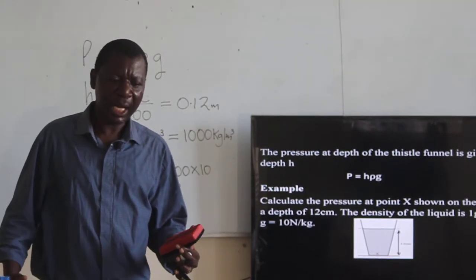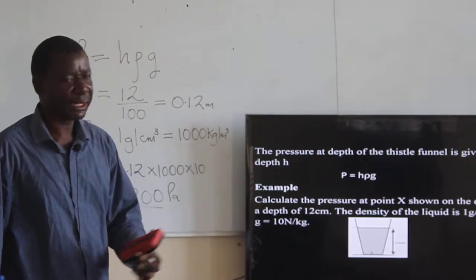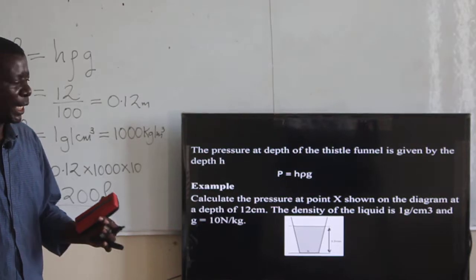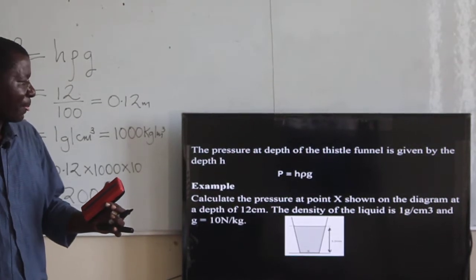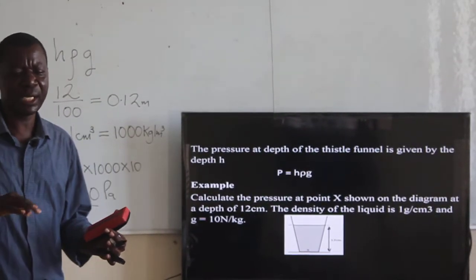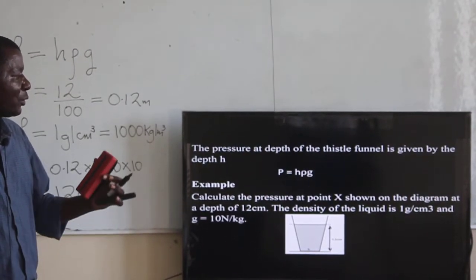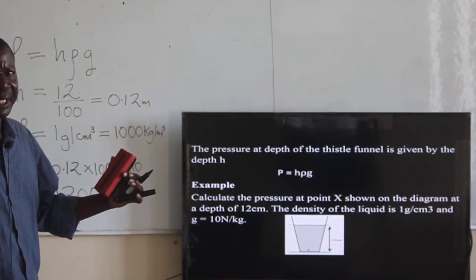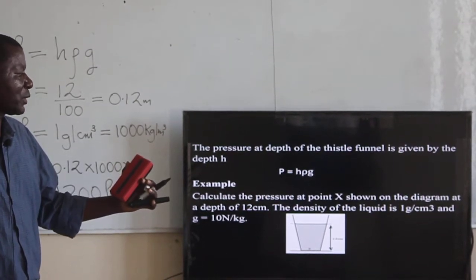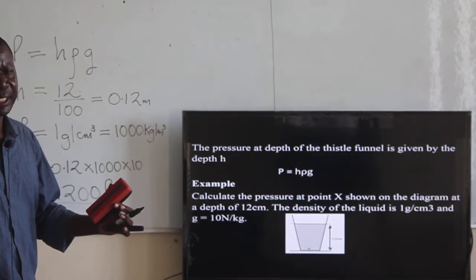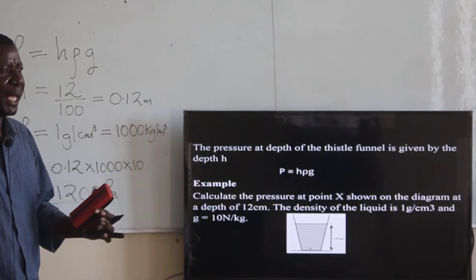And then lastly, how do we apply this in calculation? We need to know that as long as the pressure is given by the formula H rho G, all those variables which are there, all those given items should be in SI unit, because we are applying a formula.